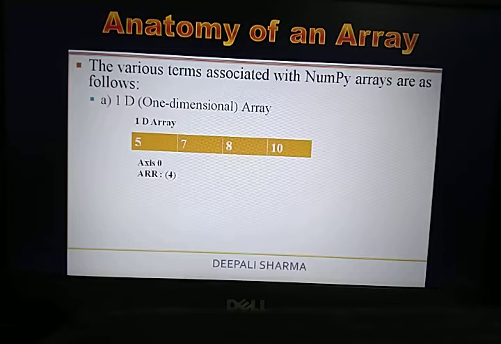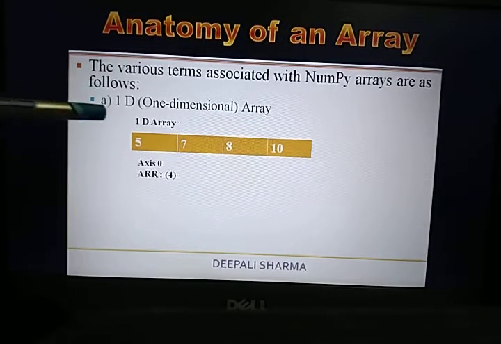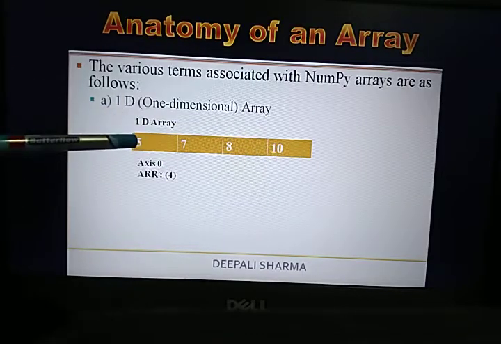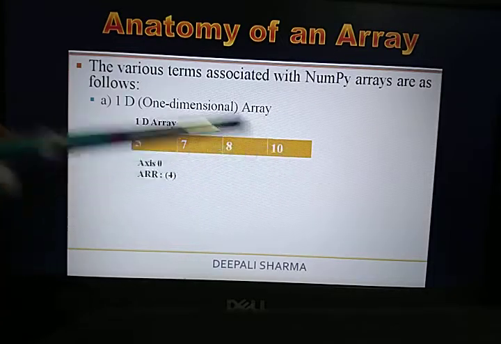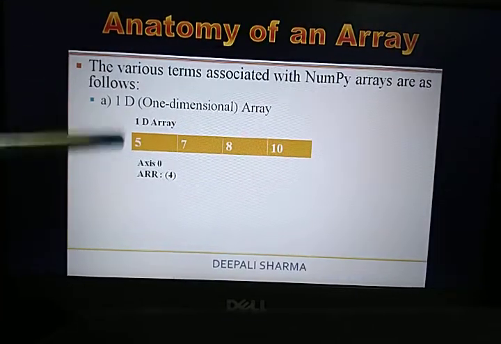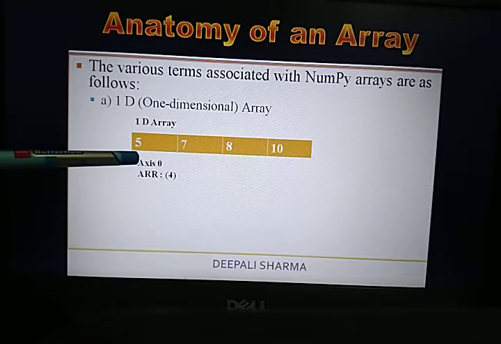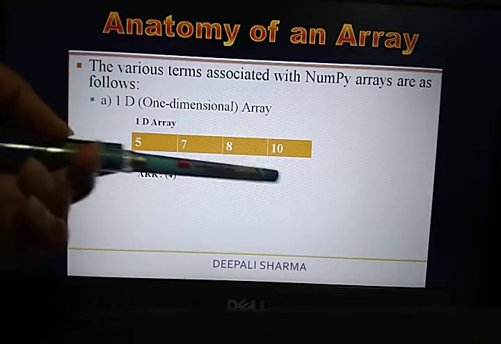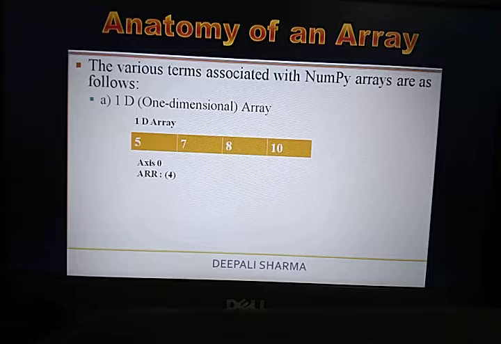So what is a one dimensional array and how does it look? See, as we have discussed, these are all the elements. This is the first element, this is the second element, this is the third element, and this is the fourth element. And what is the index? Right now I can say that this 5 is stored at index 0. So this is at index 1, this is second, and this is at third index. So basically in an array your index position starts from 0.